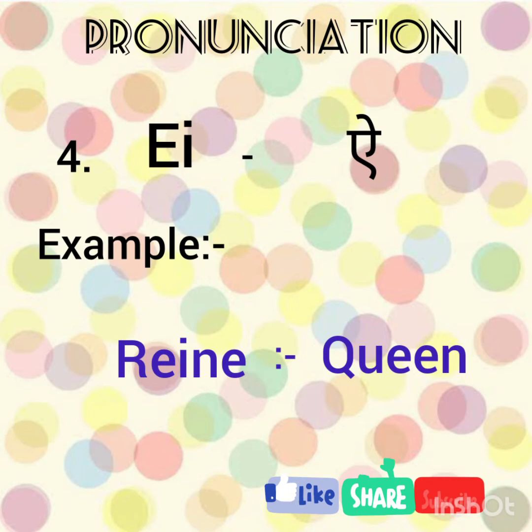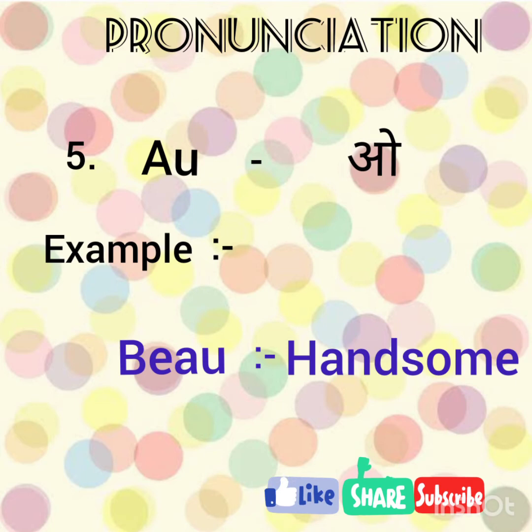Fourth one is EI. EI is called A. For example, Ren. Ren is queen. Fifth is AU, which is called O. For example, Beau. Beau is handsome.